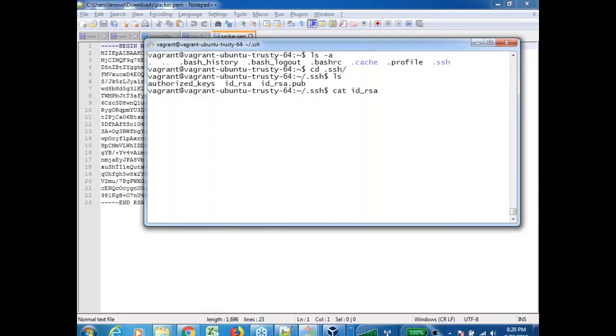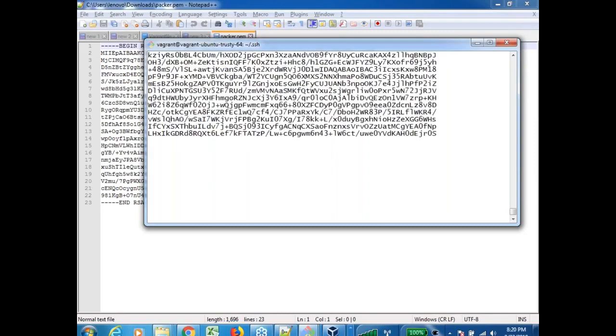What is this file? Is it not the same thing as what we saw just now in our PEM file? Yes. Okay, and then let me look at cat id_rsa.pub. So this is the public file. This is what Amazon has. Whenever you create a key pair, you are creating a public and private key. Amazon has this public key, right? Remember, these two keys only work together. If you change even a single line in that, they are not going to work.